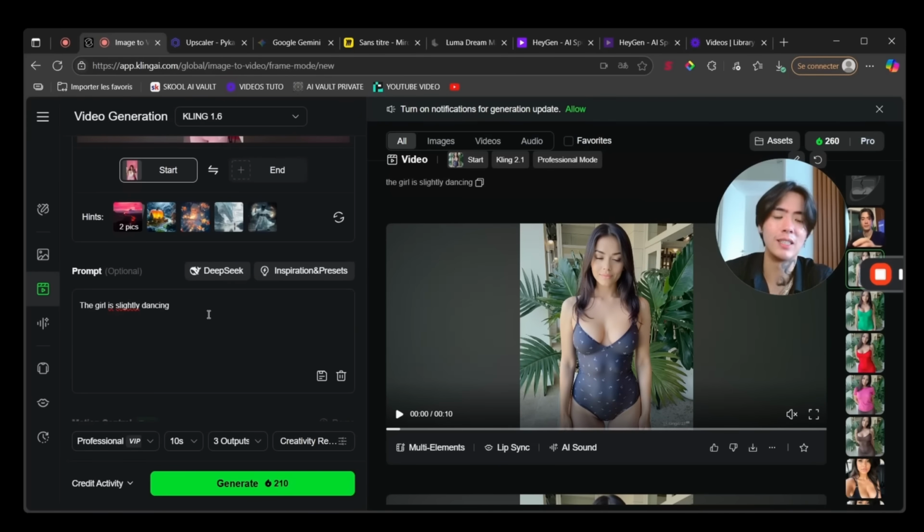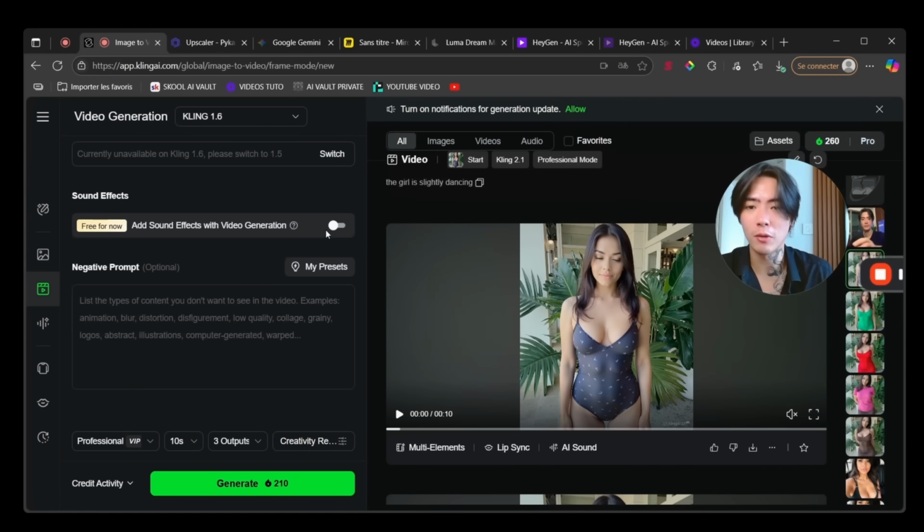So what I like is really letting some freedom to the AI. That way, because it has so many options, it will only show me the best results. Do you understand? If I tell it I want the girl to do that, move like this, and her feet to do this movement, it will not have a lot of options. So if the result is still bad, it will show it to me. I don't want this, so I will just give it a lot of freedom. What I personally like to do is have the girl slightly dancing. That's all, that's enough. So now let's go back right there.